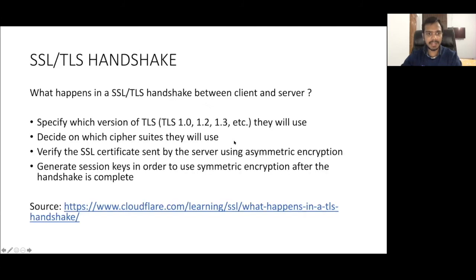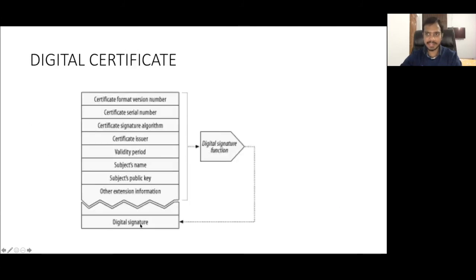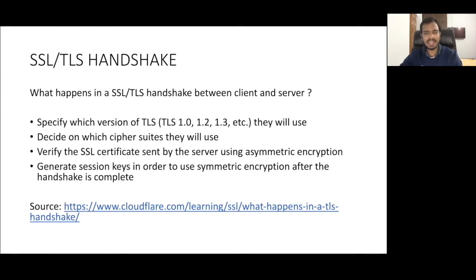So it will verify. It has decrypted this digital signature using the public key of the CA. Now it will verify that whatever decrypted message it has got should be equal to the above one, because reverse is also true, right? So it should be equal to the above one. But if it is not true, that means it will think that the server is not genuine, it is fake, and it will end the connection itself.